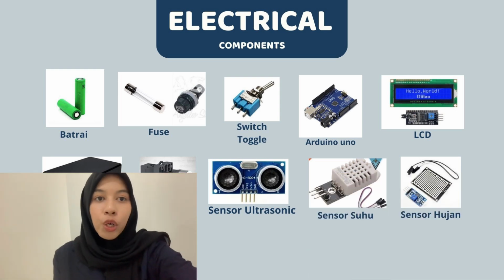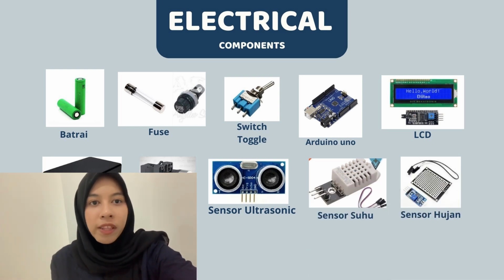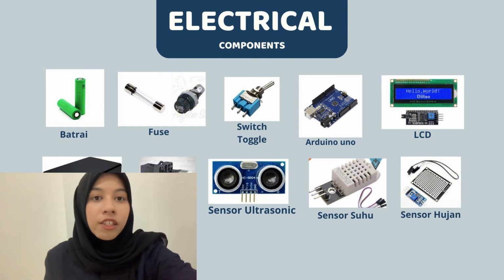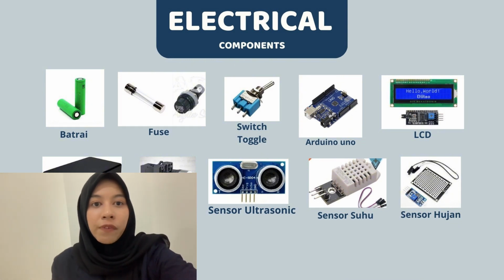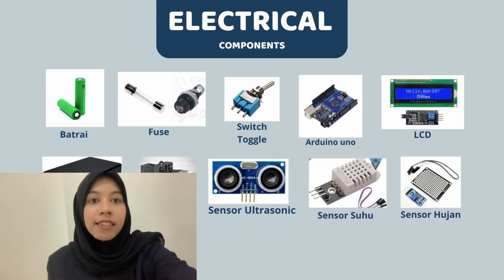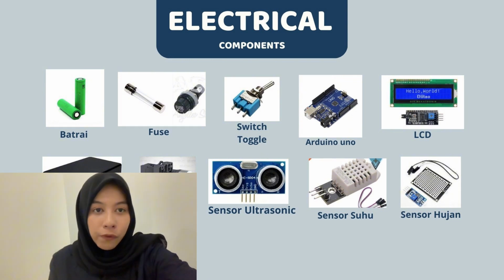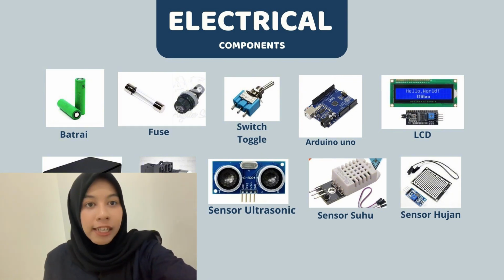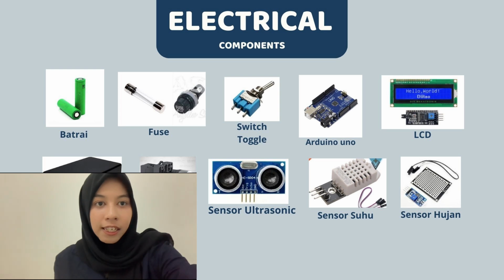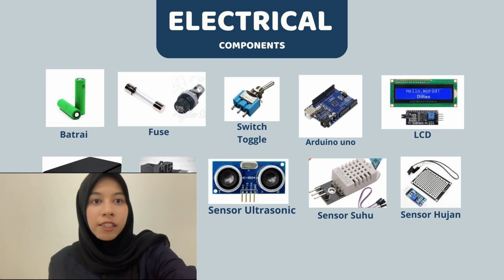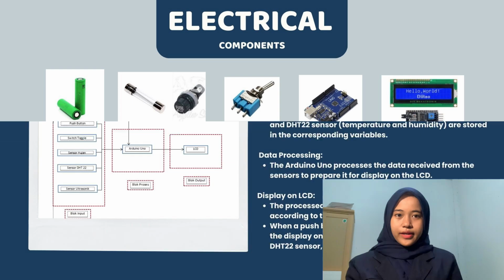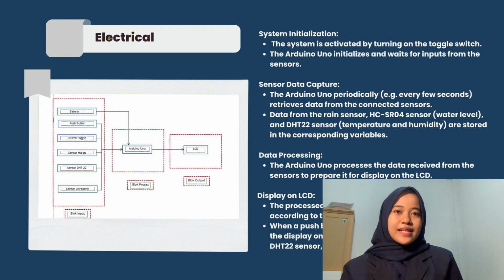Well, for the sensors we use, the first is the ultrasonic sensor, a distance sensor measuring the water level to the surface. The second is the DHT22 sensor, which is useful for measuring air temperature and humidity. And finally, there is a rain sensor that detects the presence of rain. Well, the next slide is the electrical diagram and flow.